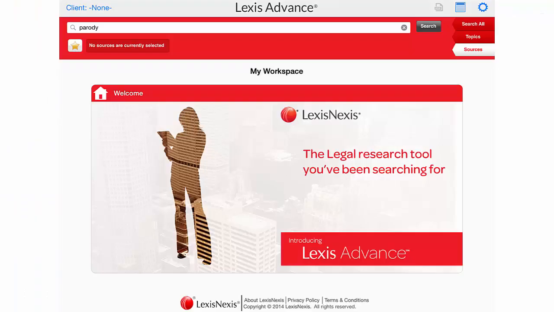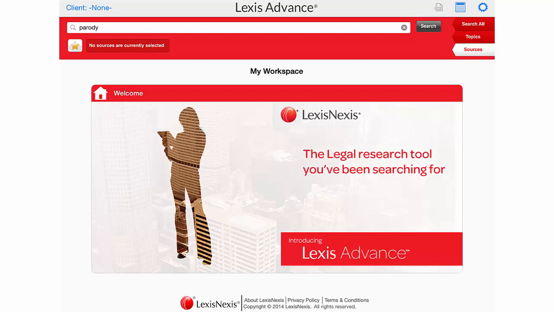Okay, so we're going to research in the Lexis Advanced app, and I'm doing this to emphasize not that I'm hip and cool and modern, which I'm obviously not, but to emphasize that the process of research is the same no matter what interface you're using. That process is we're going to focus on just codified law. Even though we're going to be inundated with a lot of info, we're going to focus just on codified law. And then I'm going to show you the process of going from codified law to binding precedent.